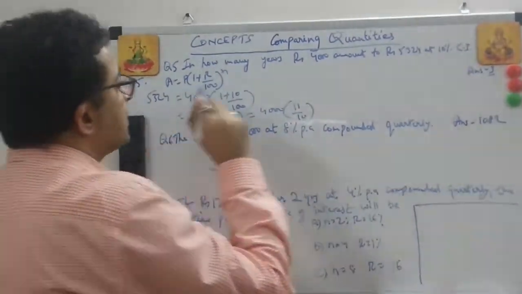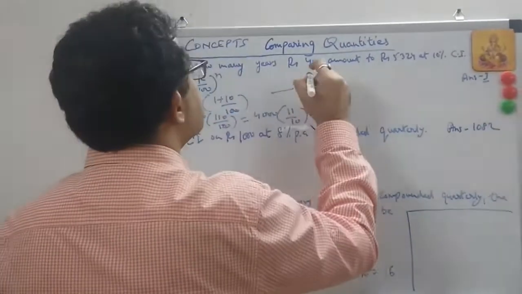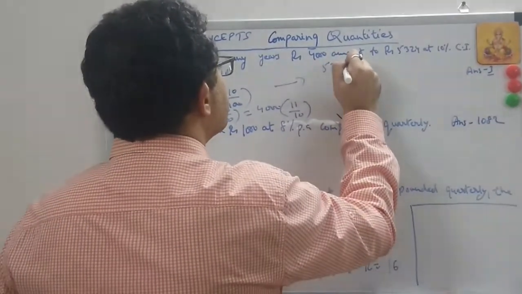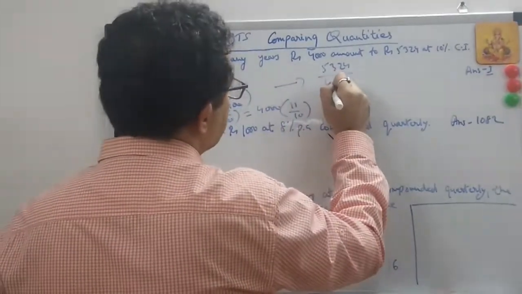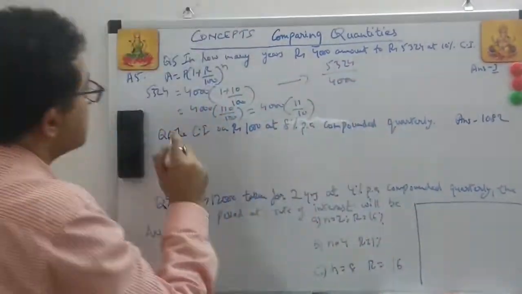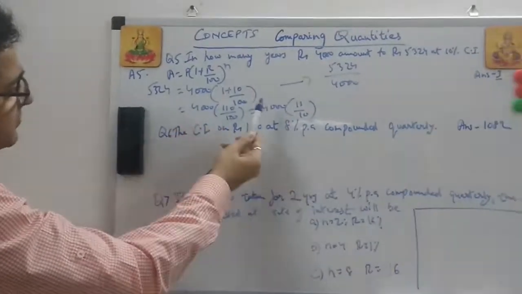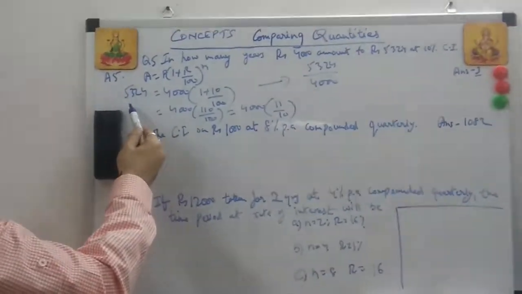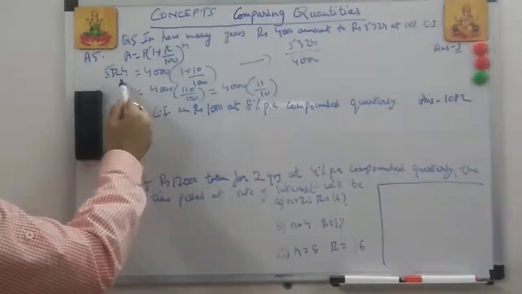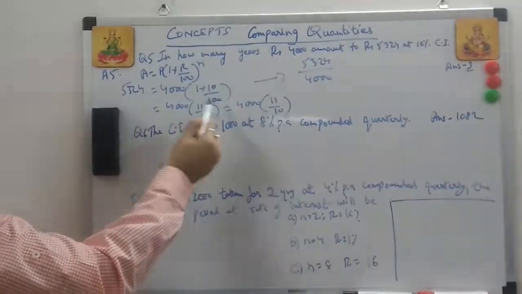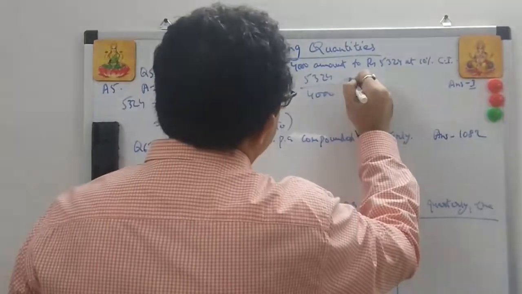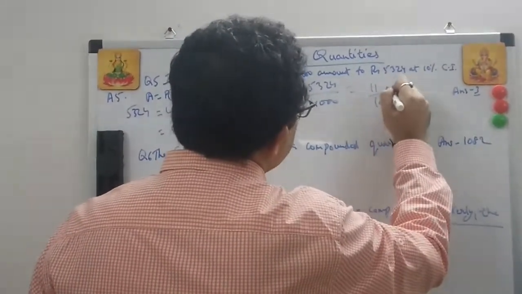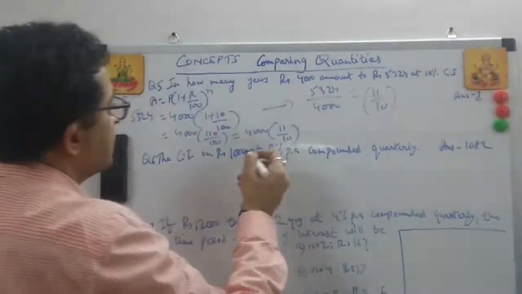Okay, so ultimately I put it over here, 5,324 upon, you bring this down, 4,000. That's what this right hand side I was solving. 5,324 is still there. Now I put this over here, 5,324 upon 4,000. I'm left only with 11 by 10 to the power of n.